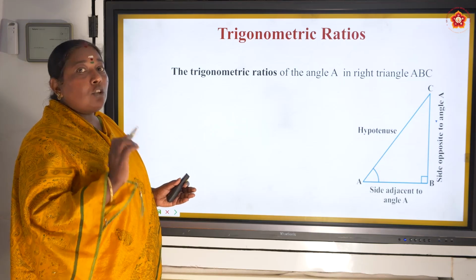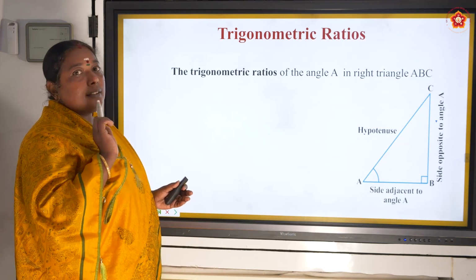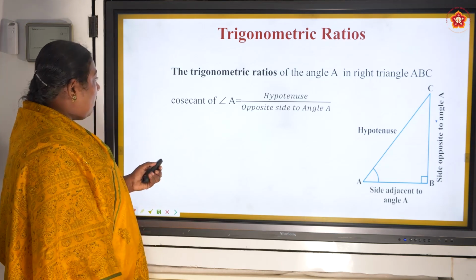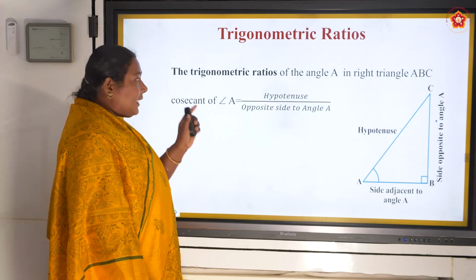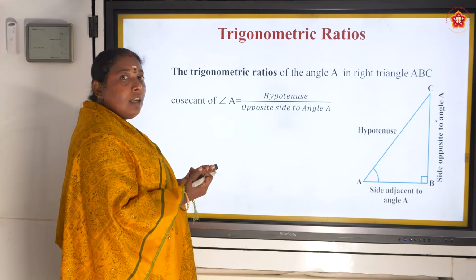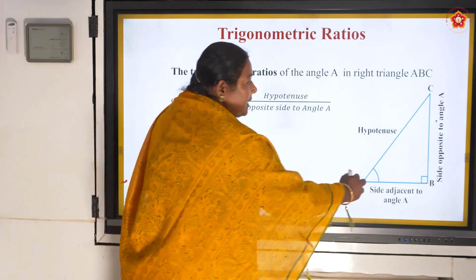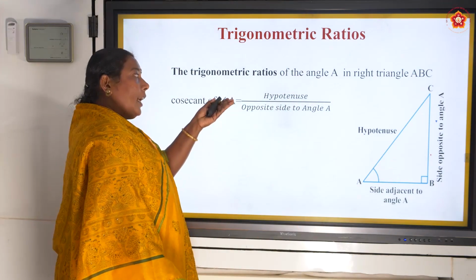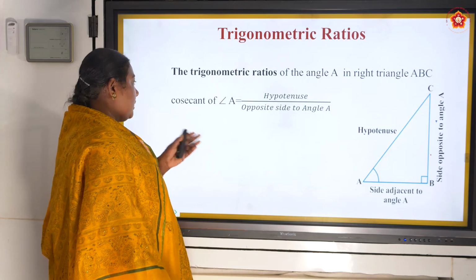We are going to see about cosec, sec and cot. Now cosecant of angle A, that means reciprocal of sine. What is sine? Opposite by hypotenuse. So here it will be hypotenuse by opposite.